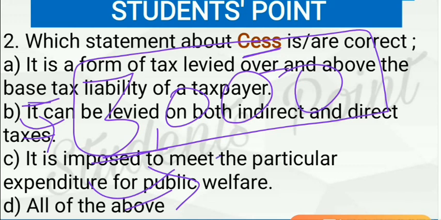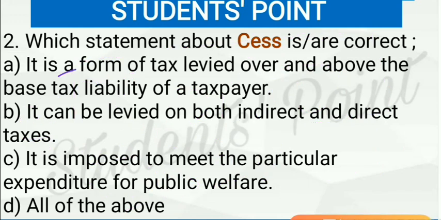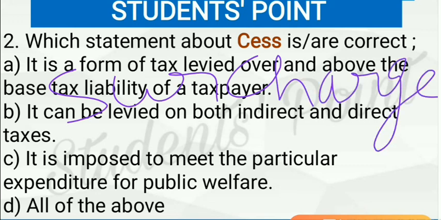So here, let's say if cess is imposed at 1%, then 1% cess will be imposed on this 3,000, not on that 30,000. Similarly, there is a concept called surcharge. Surcharge is also imposed over and above the base tax liability.